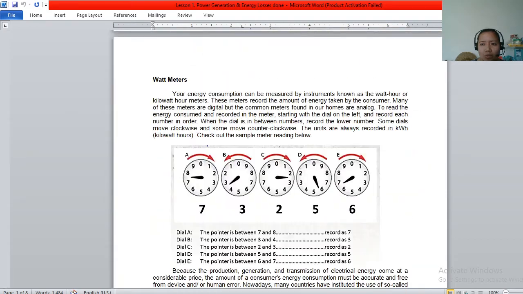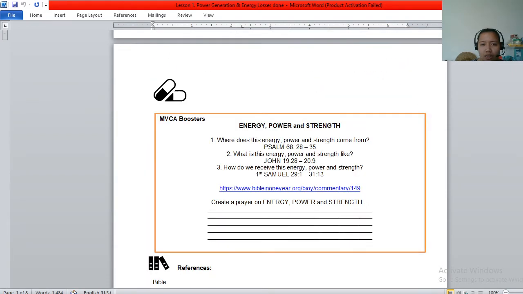So, what is our MBCA booster for today? It's here in the last page of our lesson 1 module: energy, power, and strength. Where does this energy, power, and strength come from? We can open our Bibles to Psalm 68 verses 28 to 35.